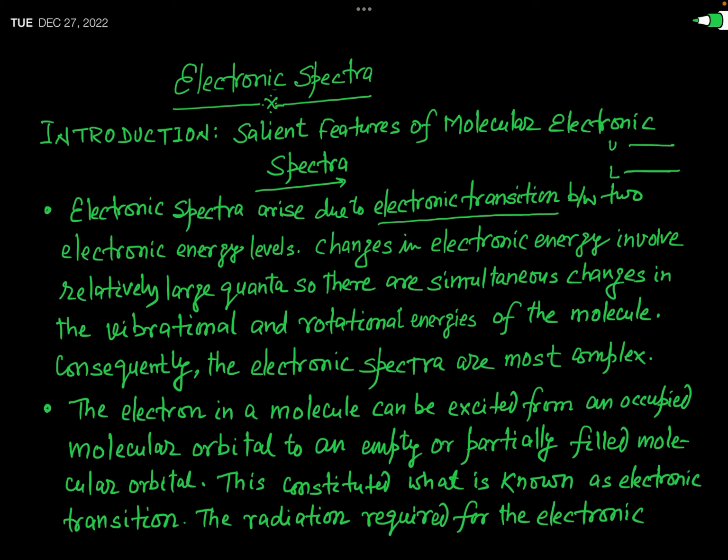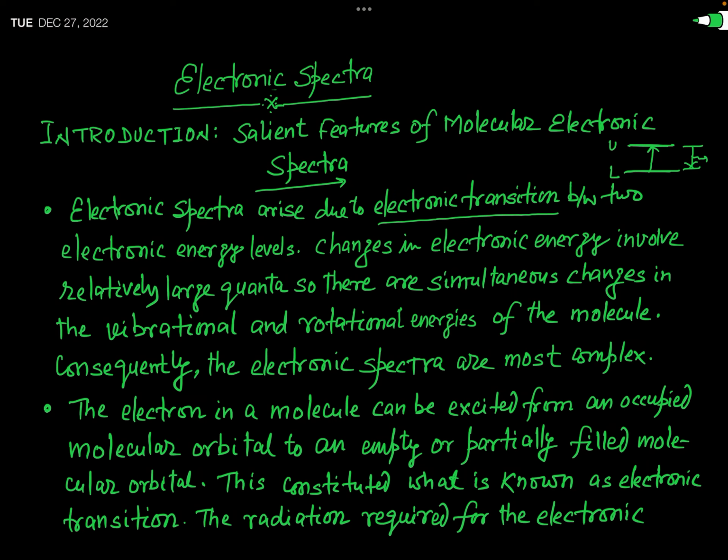When you supply the appropriate amount of energy, that is, the energy equal to the difference of these two energy levels, the molecular transition takes place from this L level to this U level. Energy gets absorbed, and you get the absorption molecular spectra. If the molecule is already in the upper energy level and it transits to the lower energy level, then energy is emitted and you get the emission spectra.